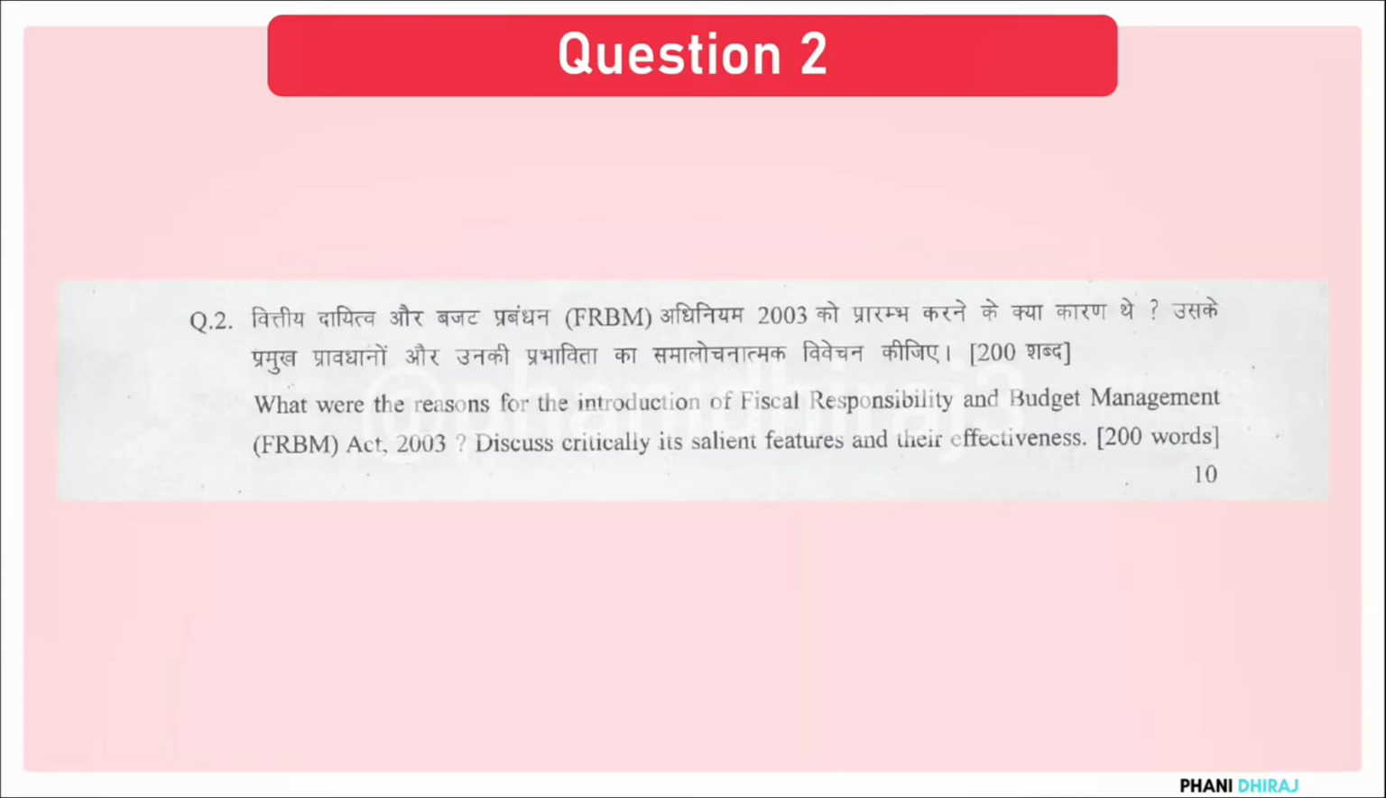Simple. The question itself has all the key points that you have to answer. Explain the bill, explain the salient features, explain the effectiveness of the bill. That's it. You are golden. But the 200 word limit is important. Now moving on to question number 3.